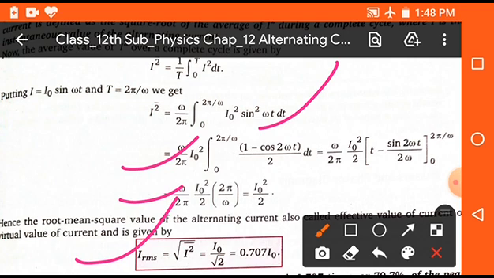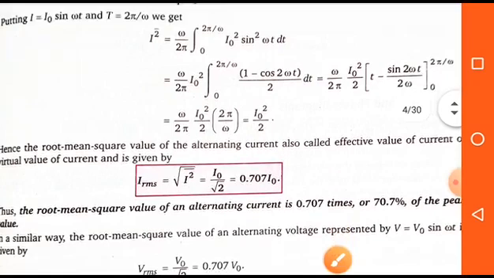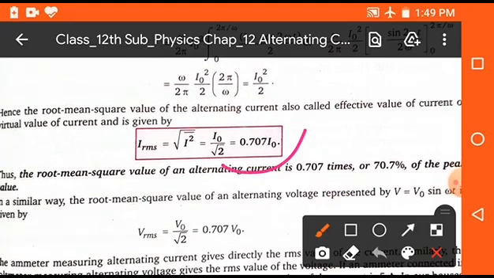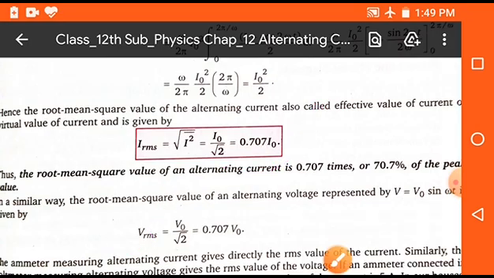That means it is 1 upon under root 2 times of peak value. So on solving we get the final value of IRMS is 0.707 times of the peak value. Clear? In the same way we can also find the VRMS value, RMS value of voltage. So VRMS is equal to V naught upon under root 2. It will be 0.707 V naught. Clear? Okay students.